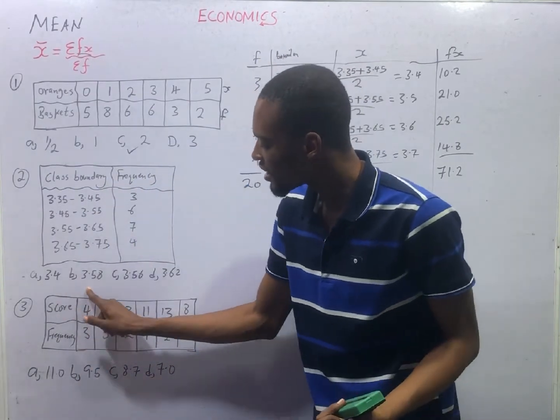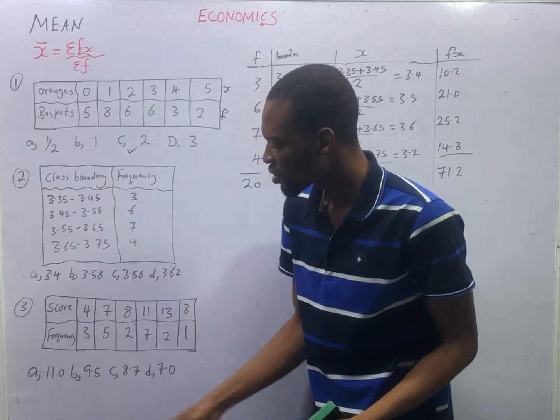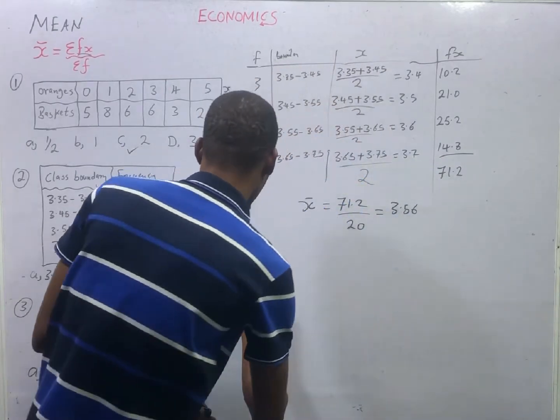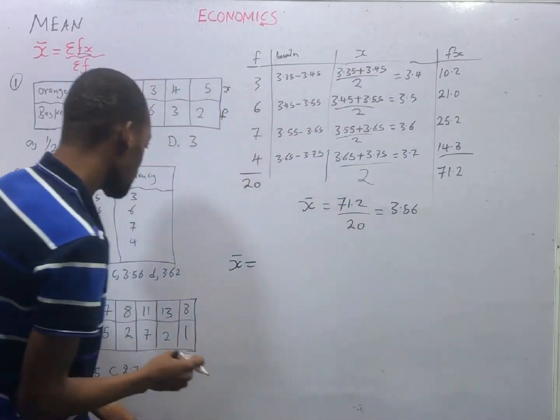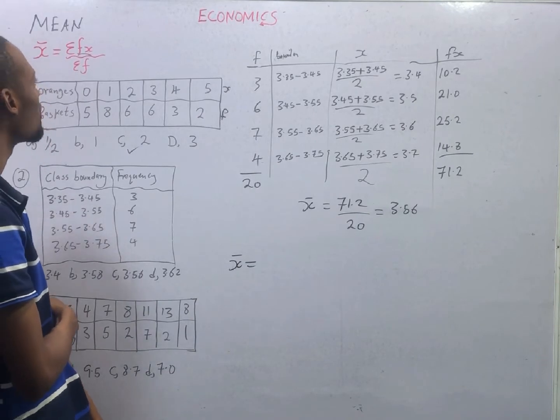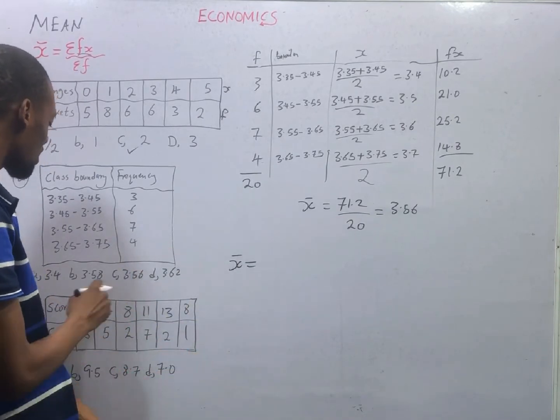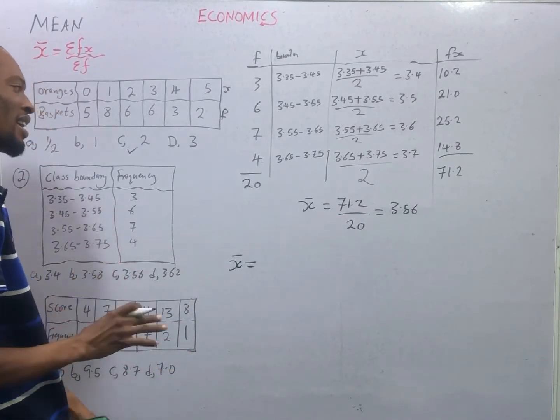And this is also the same. This is the s and this is f. So the mean s bar is simply summation of fs over f. Summation of fs means multiply s by f and add them.